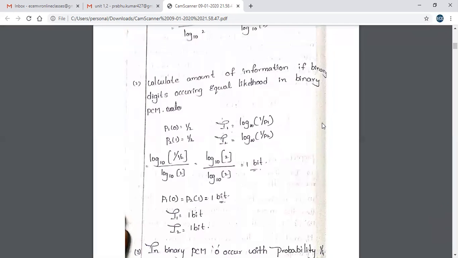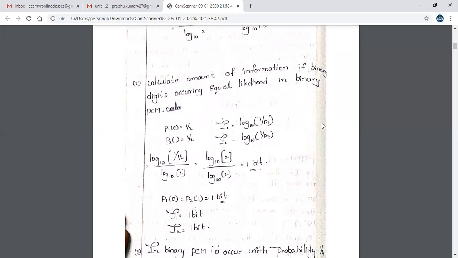So this is another problem. Calculate the amount of information if binary digits occur with equal likelihood in binary PCM. The binary digits mean zeros and ones, so we have two binary digits, either 0 or 1. Let the probability of getting 0 or 1 equally be 1 by 2. We already know that in RVSP, when a coin is tossed, there are two chances, either head or tail, and the probability of head or tail is 1 by 2. Here it is the same thing.